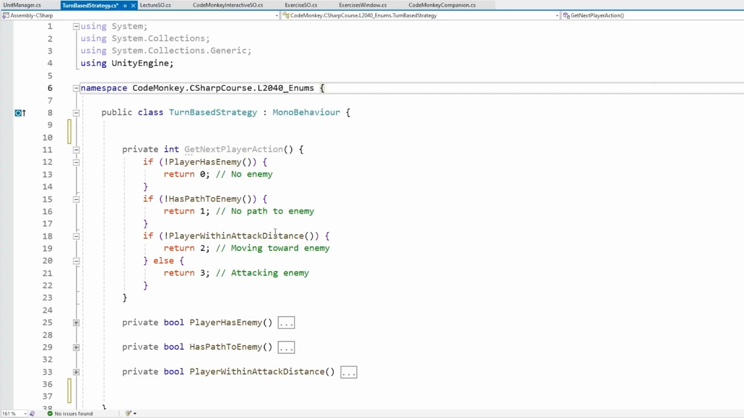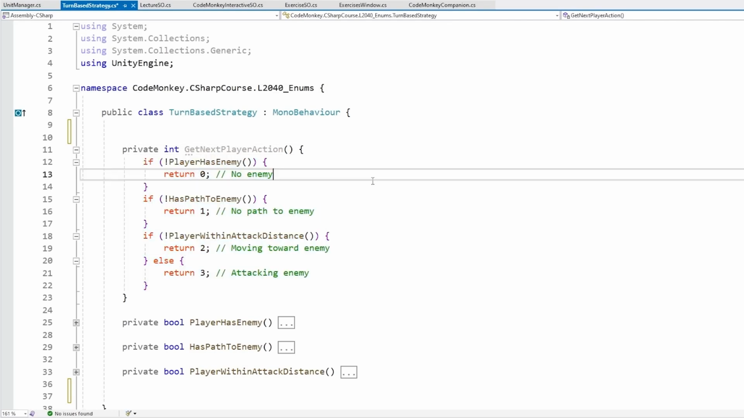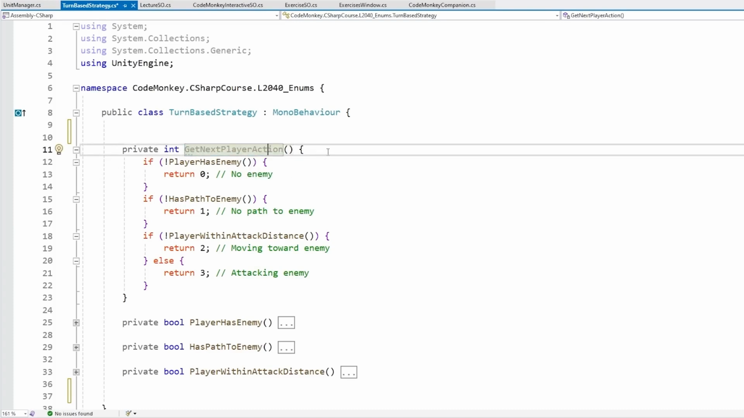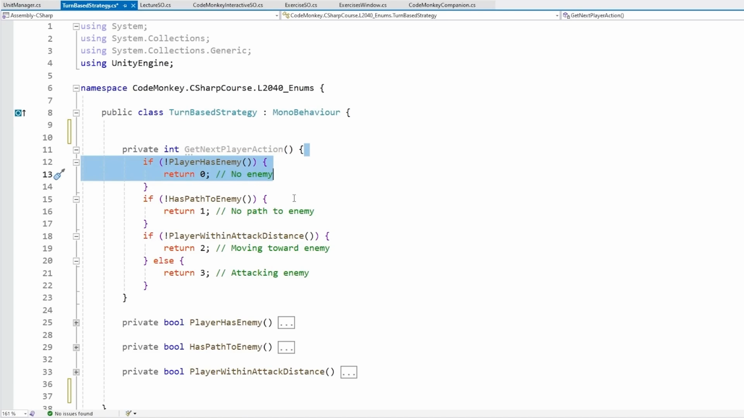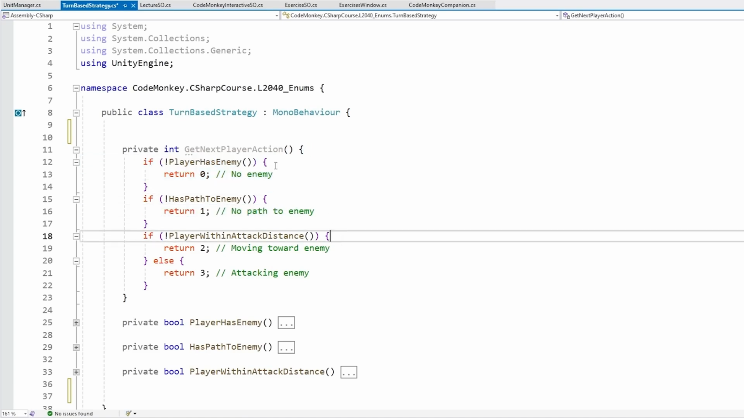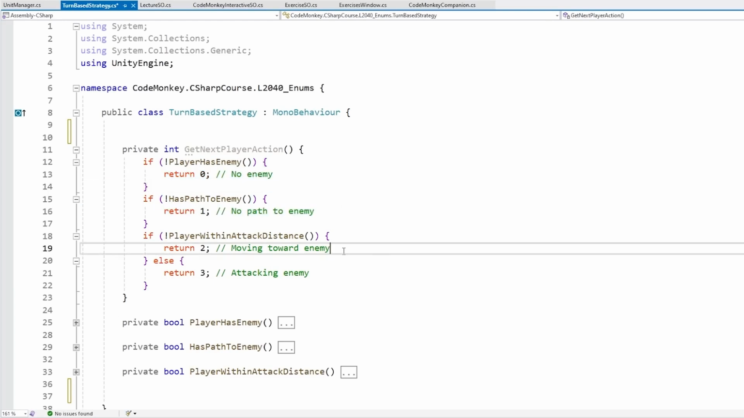Like, for example, look at this code, this function over here, GetNextPlayerAction. This is supposed to be something like a turn-based strategy game. So the player uses this function in order to calculate what is the next player action. It does a whole bunch of tests to find out what is the next valid action, and in doing so it returns an int, which is going to be some kind of code for whatever action the player should be taking.